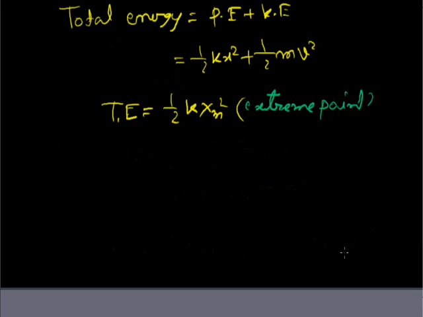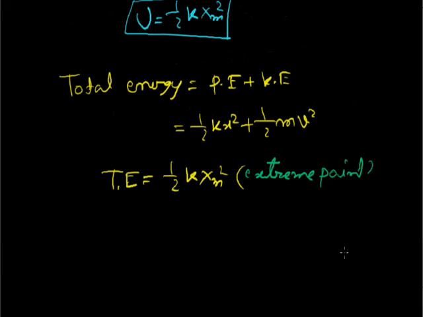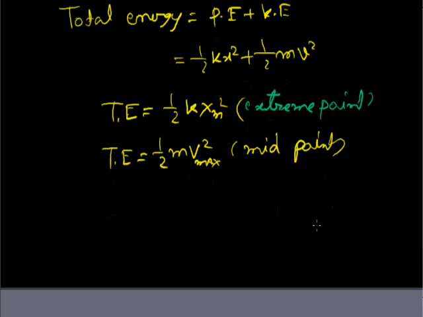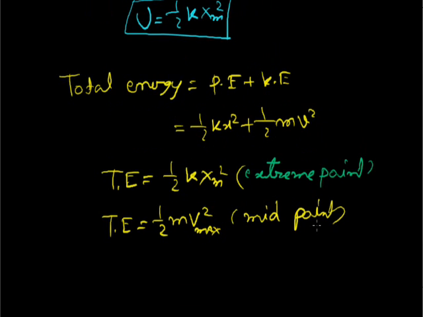Similarly, the total energy at the midpoint will be equal to the total kinetic energy, half m v maximum square. This is your midpoint. So the total energy at any place will be equal to either the maximum kinetic energy or the maximum potential energy, and we can use either this formula or this formula according to requirement.